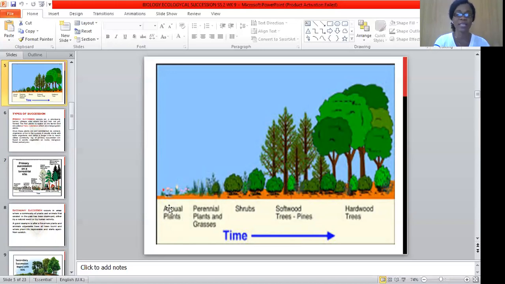The first plants that you see there are the annuals, followed by perennials, then shrubs, then softwoods, for example pines, those that look like Christmas trees. Then we have hardwoods and thick trees too, where at the end of the day, once the climax community is reached, they form a thick forest. When you enter such a forest, you know that it is thick because you see different types of trees with different heights. But once a particular one or a particular group reaches the climax, no other plants can be welcomed to inhabit such an environment or community again.